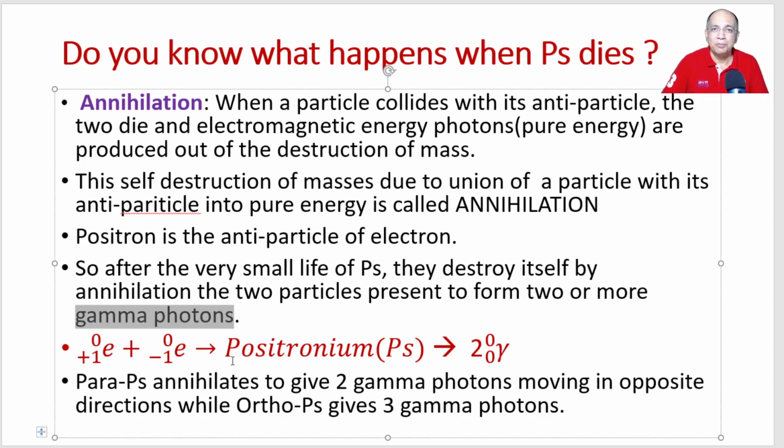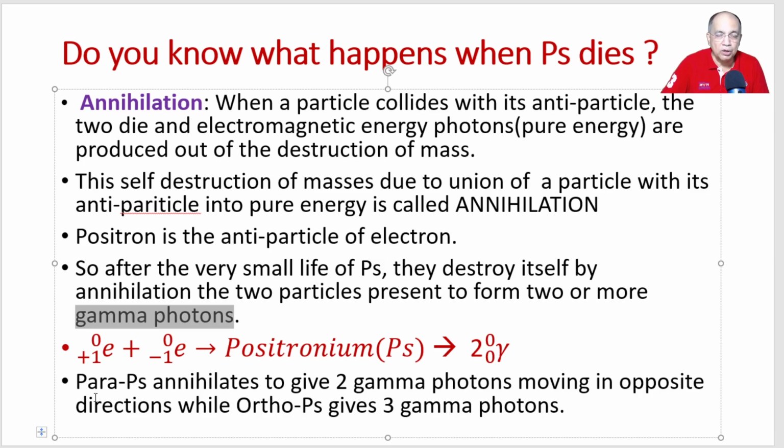You know, alpha, beta, gamma. Alpha, beta are particles, but gamma is not a particle. It is an electromagnetic photon. Yes, it is a massless particle, no doubt, just like UV, IR, visible, microwave, cosmic waves. So gamma is an electromagnetic photon radiation.